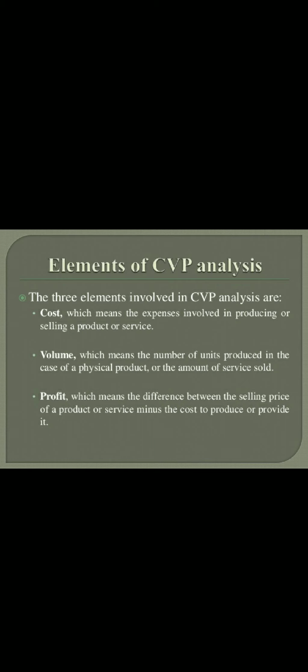There are three elements, that is cost, volume, profit. Cost means expenses involved in producing or selling a product. Volume means the number of units. Profit is the difference between the selling price of a product or service and the cost to produce it.